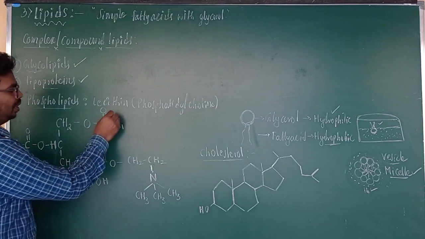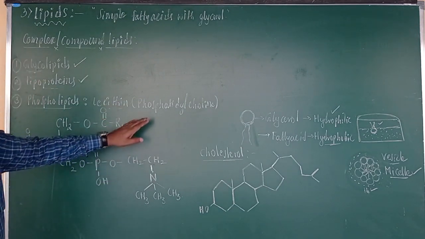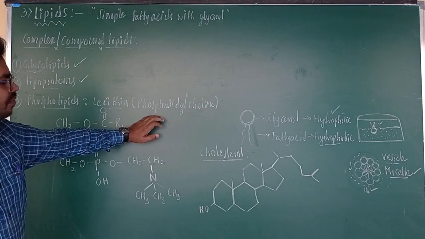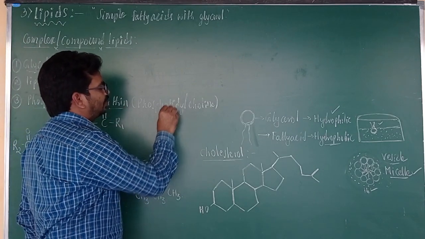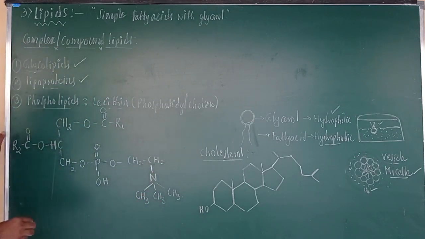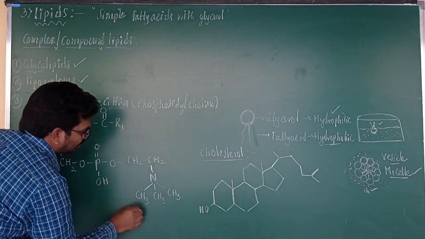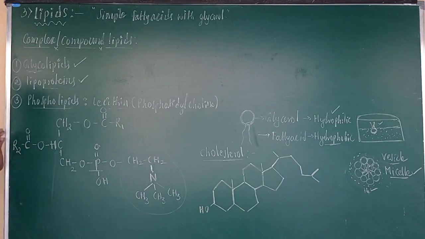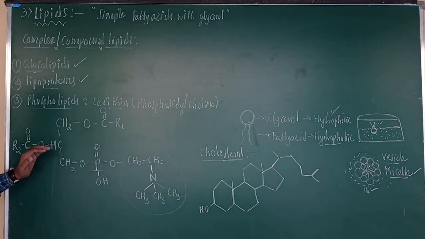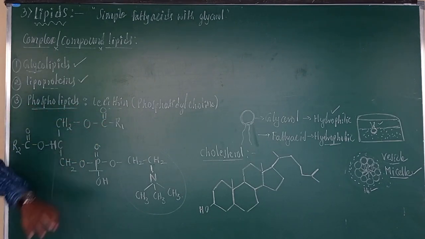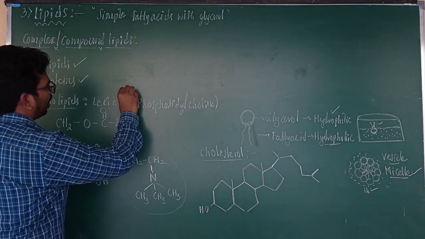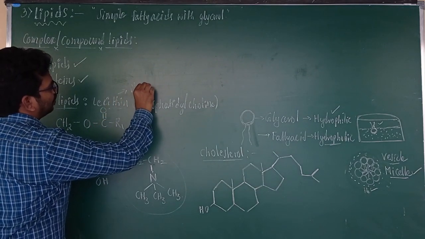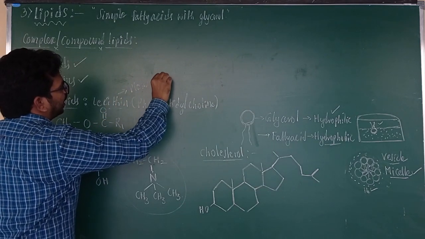We call it, for example, lecithin. What is the name of lecithin? Phosphatidyl choline. What is phosphatidyl choline? It is the choline associating with a phosphate, in the case of one glycerol with fatty acids. This is the phosphatidyl choline. It is a phospholipid. An example is lecithin, abundantly present in the plasma membrane.